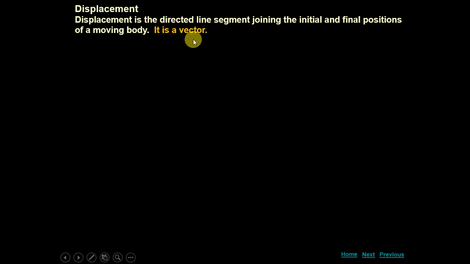So what you need to do, you need to just find out the initial position, final position, and join both of the positions with a straight line. So that straight line is what? That is a displacement. So we have nothing to do with the actual path followed by the object.